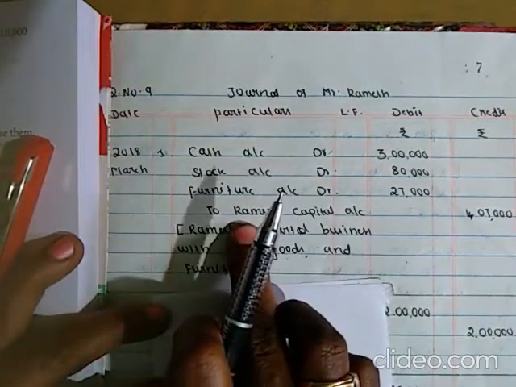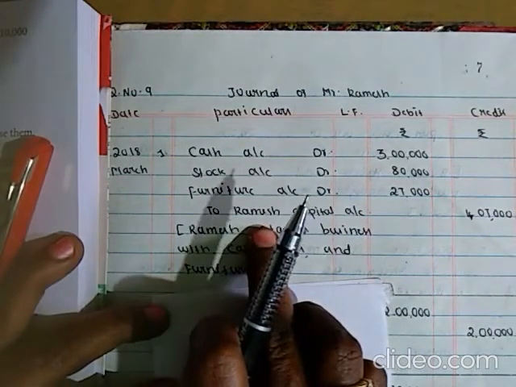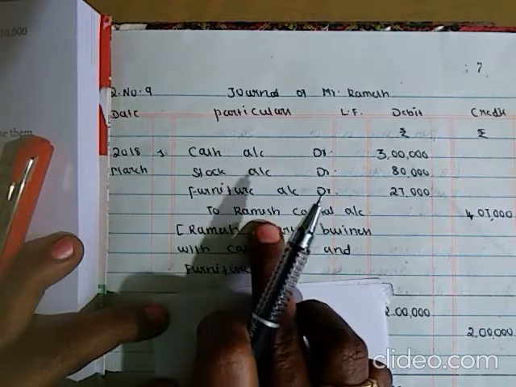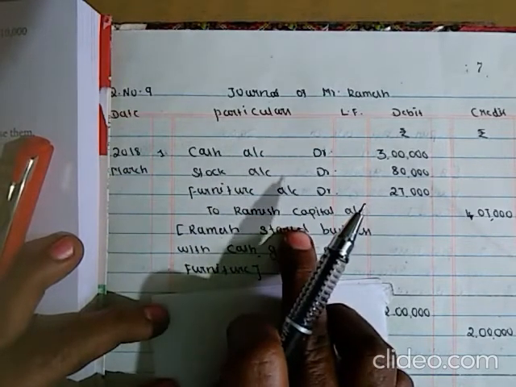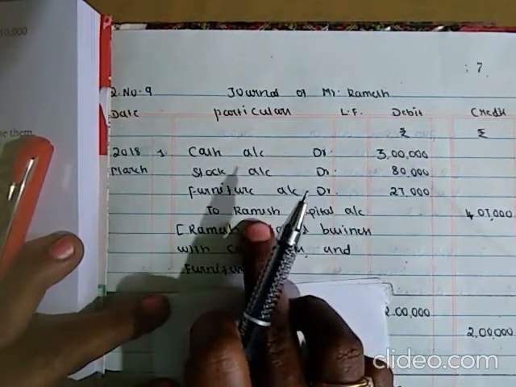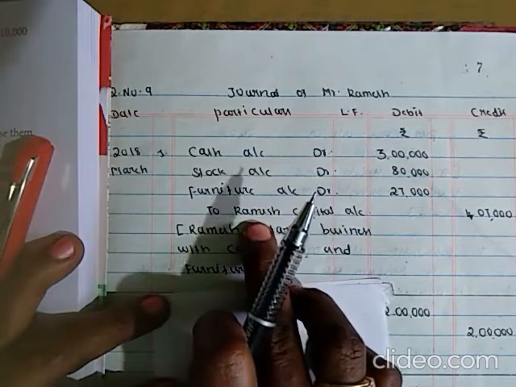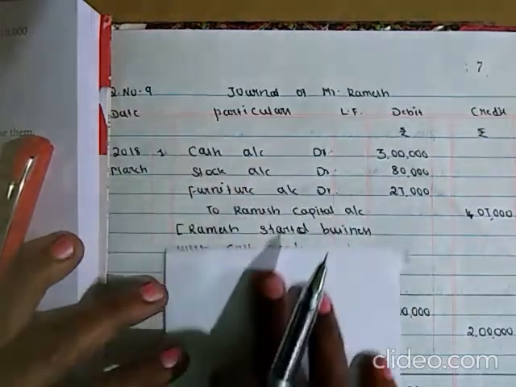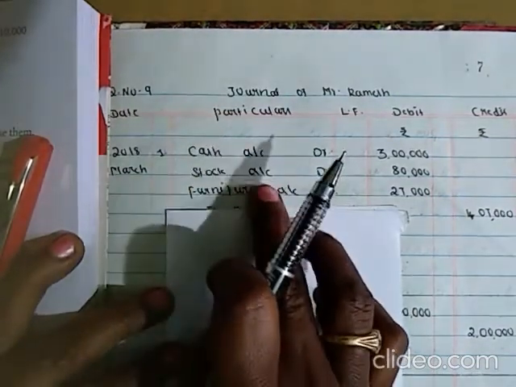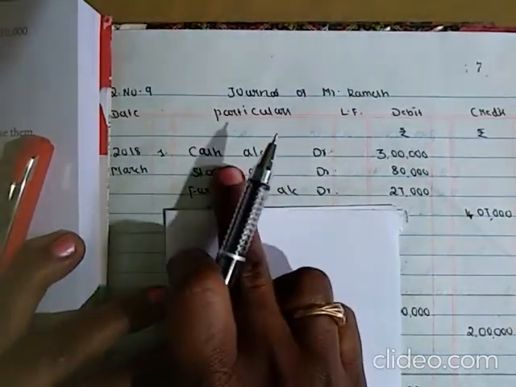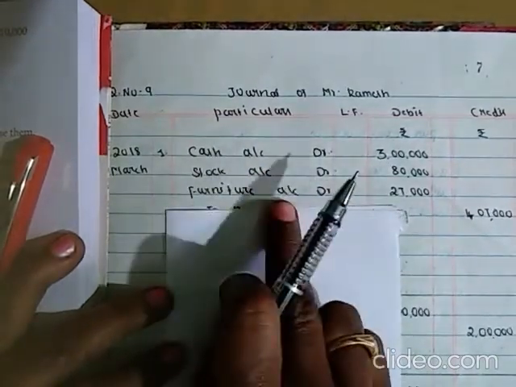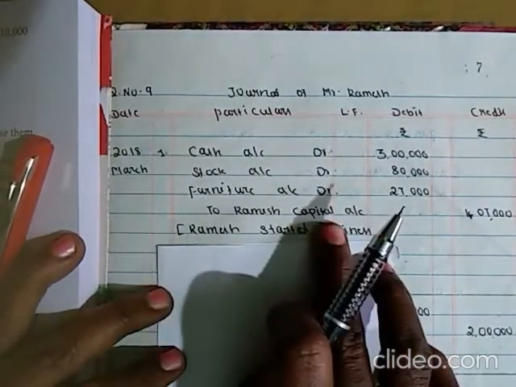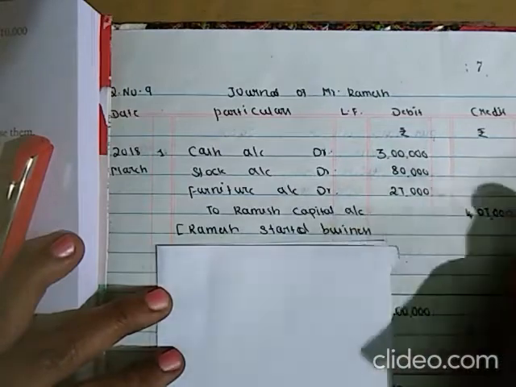Ramesh invested an amount. He brings cash into the business as capital. It is a personal account, and here Ramesh is the giver, so credit Ramesh capital account. And what about these three? They come into the business. So cash account debitor, stock account debitor and furniture account debitor to Ramesh capital account.